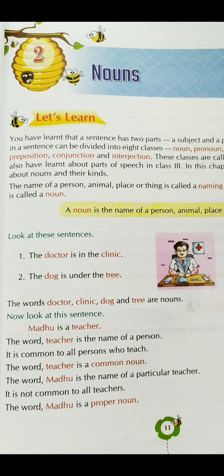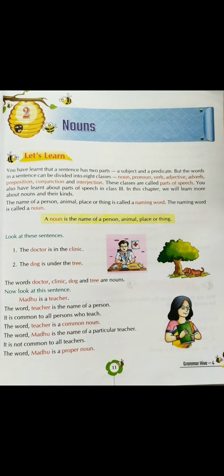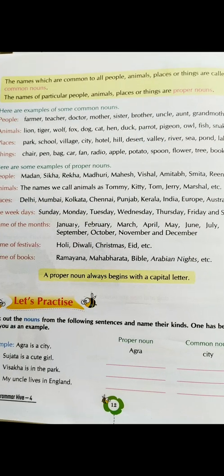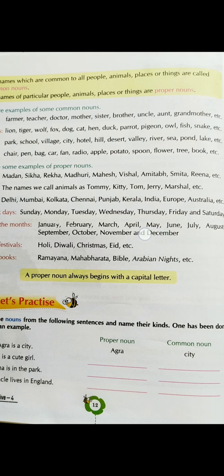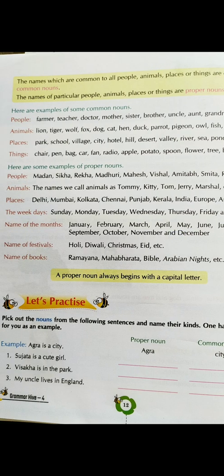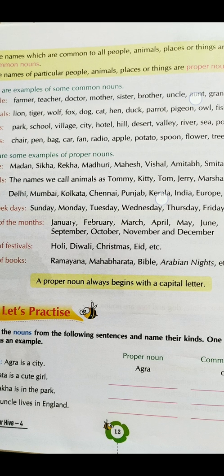So now let's read further. Over here you get to see that the names which are common to all people, animals, places or things are called common nouns. So what are common nouns? This is also very important. You need to remember, you need to memorize this. So I want you to learn today what nouns are. You need to learn what common nouns are, and you also need to learn what proper nouns are. So once again, let me read from the book what common nouns are.